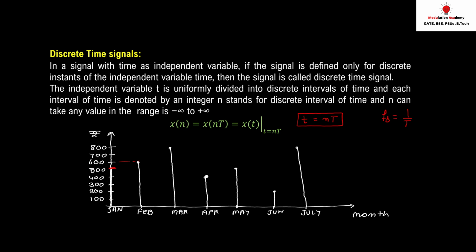Can you have a value between February and March? No, it's always 0. But it doesn't mean that the company didn't spend money within that interval. The company spent the money, but we are analyzing the information in terms of discrete time. It means that we can have the value of the signal at a particular time interval. Is it clear? So let's see the next.